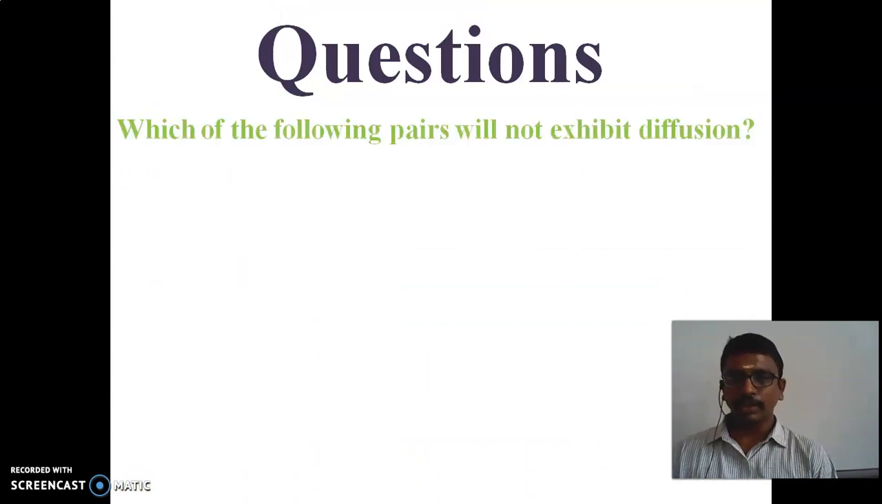And next question is, which of the following pairs will not exhibit diffusion? Diffusion means intermixing of the particles.